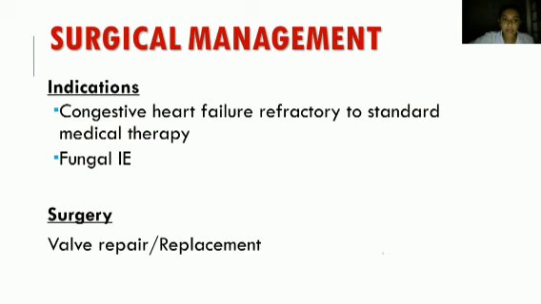Then surgical management. The indications for surgical management are congestive cardiac failure refractory to standard medical therapy. So even if medical therapy is given and congestive heart failure still occurs, we have to go for surgical management.